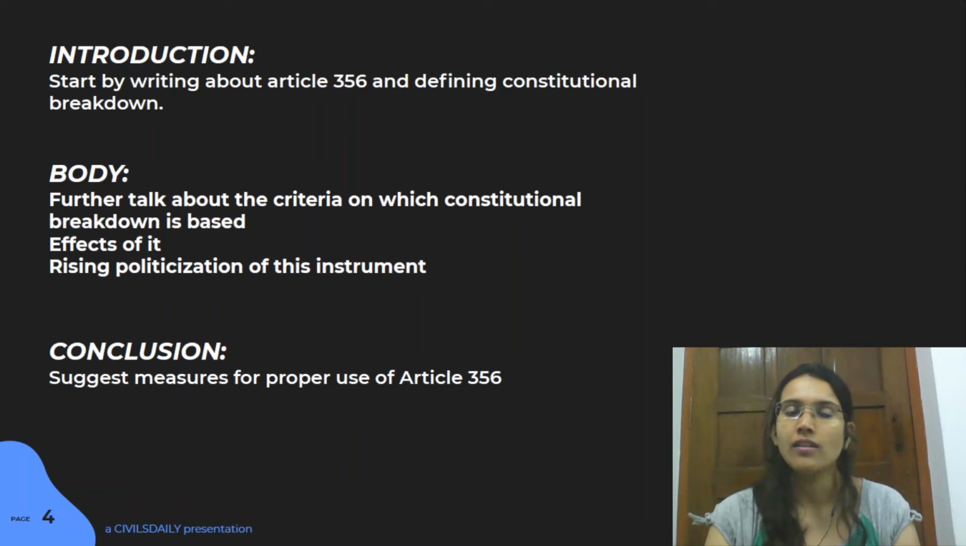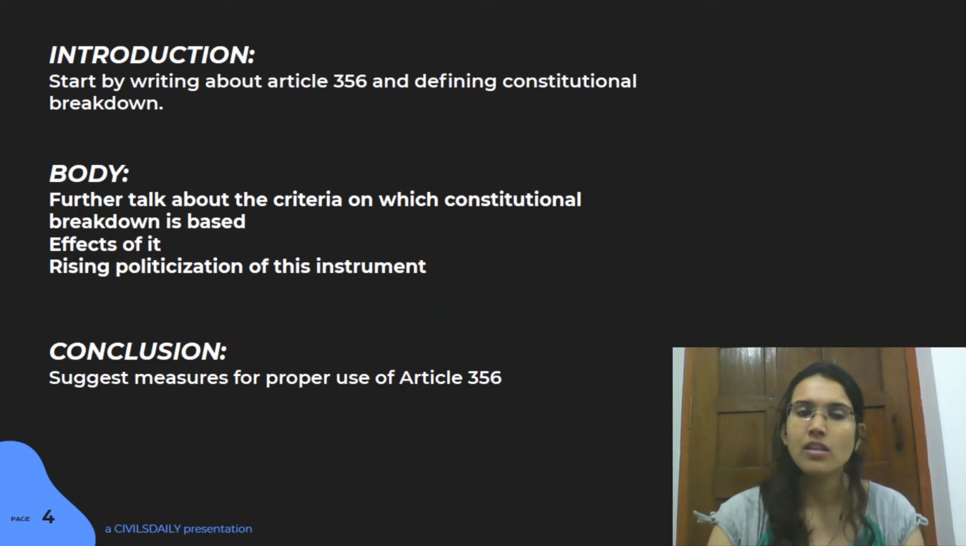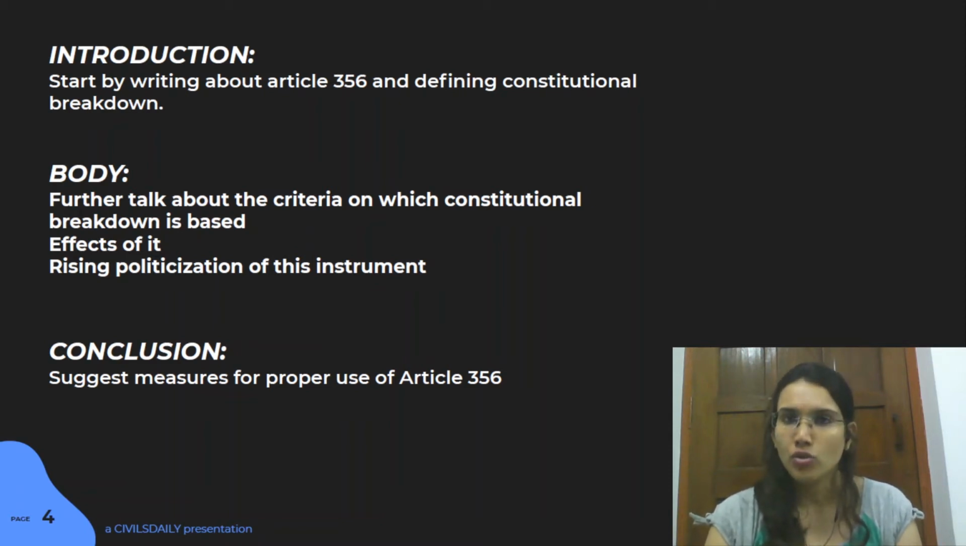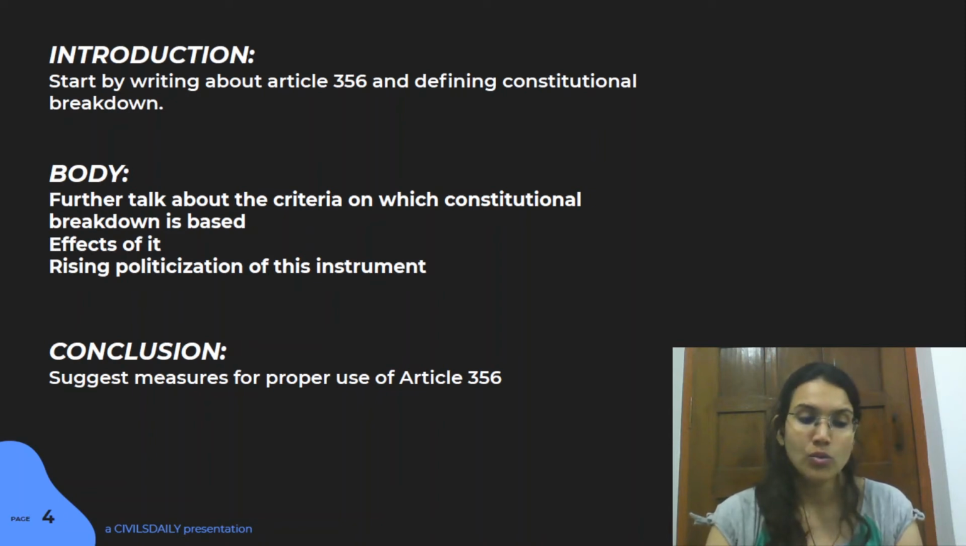And finally, see, we've laid down the criteria based upon which this particular article is used. Let's bring in more examples and talk about the politicization of this particular instrument, the constitutional breakdown. You can talk about the Arunachal Pradesh example, you can talk about Goa, Karnataka, Maharashtra. There are a lot of different states in which we've been seeing the breakdown of the constitutional machinery, the governor's report being submitted. So all those recent examples you can bring in here and use here, I think.